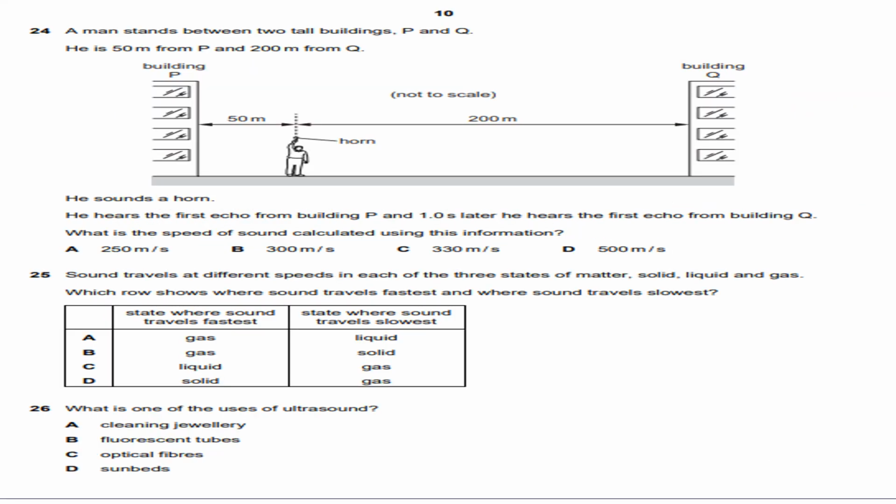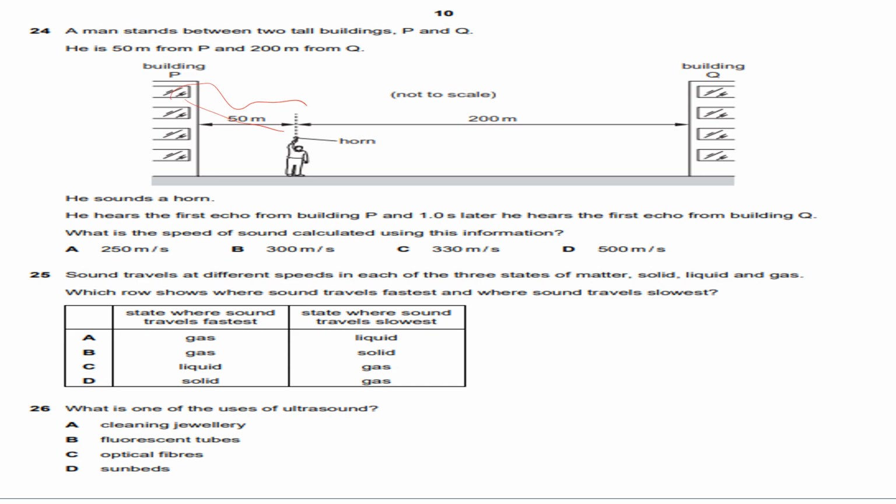A man stands between two tall buildings P and Q. He is 50 meters from P and 200 meters from Q. He sounds a horn. He hears the first echo from building P, and 1 second later he hears the first echo from building Q. What is the speed of sound calculated using this information?